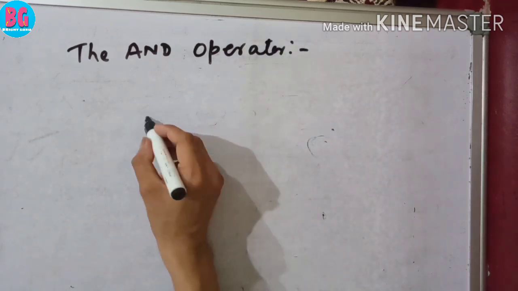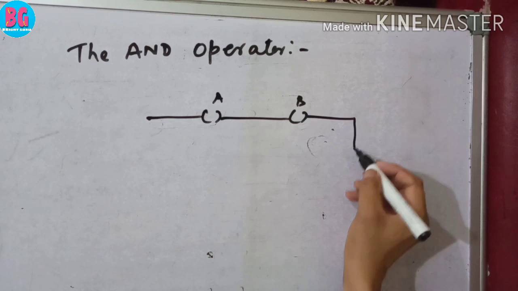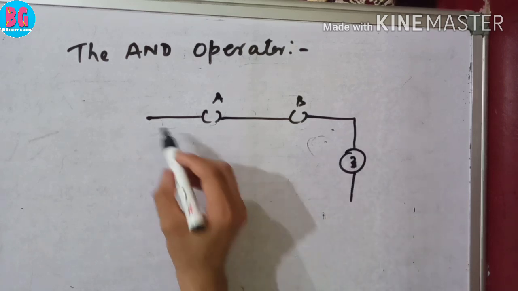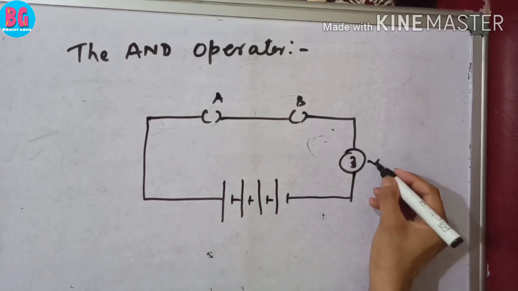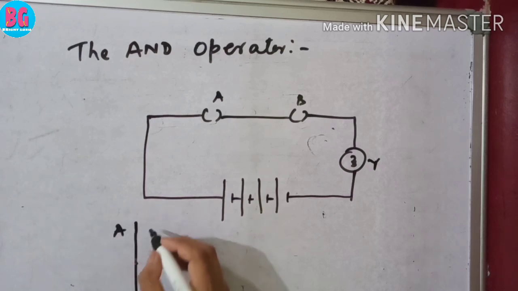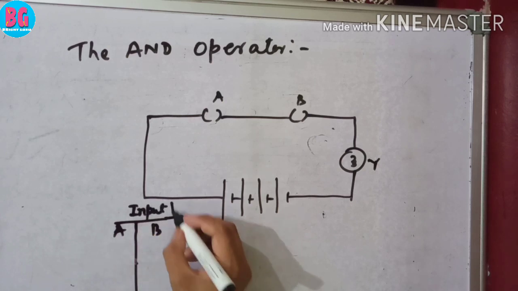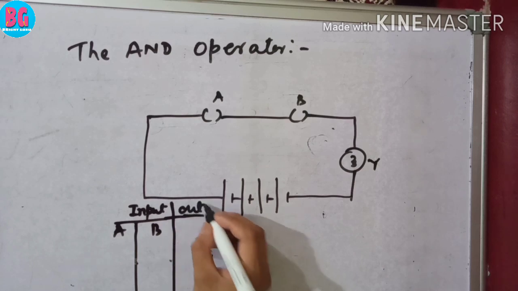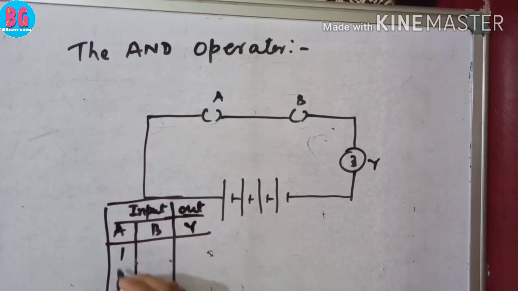Let us consider a circuit. A, B, this is bulb, Y. Let us say that A, B are inputs, output is Y. 1 1 0 0 1 0 1 0.